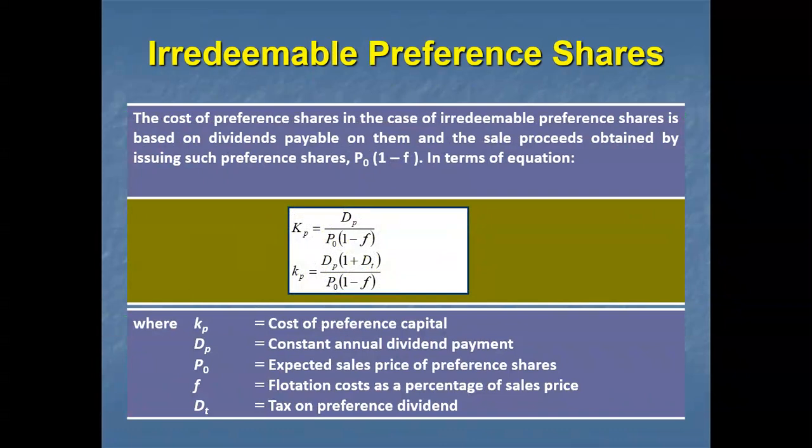preference shares. See here, we need to calculate in such a way that the cost of preference shares in the case of irredeemable preferences is based on the dividends payable on them and the sale proceeds obtained by issuing such preferences, that is P0 (1 minus F), the sale proceeds. What is the sale proceeds? Face value plus premium minus discount minus cost of issue. That is the total that will be considered here. If there is a flotation cost of issue, that is what we need to deduct, so that we get the sale proceeds.